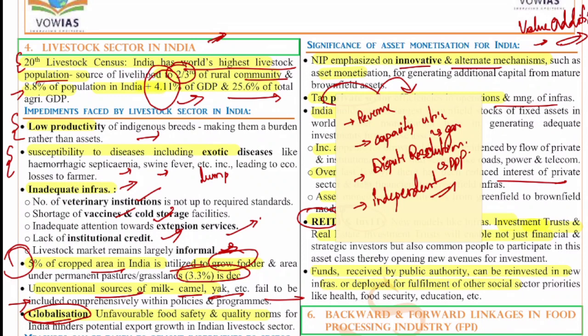So this asset monetization needs to be viewed not just as a funding mechanism, but as an overall paradigm shift in infrastructure operations, augmentation and maintenance, considering the private sector's resources, efficiencies, and ability to dynamically adapt. Like this we can end our answer. And also new models have to be promoted by the government so that they can tap more international investments in the infrastructure sector. Like this we can write the conclusion.